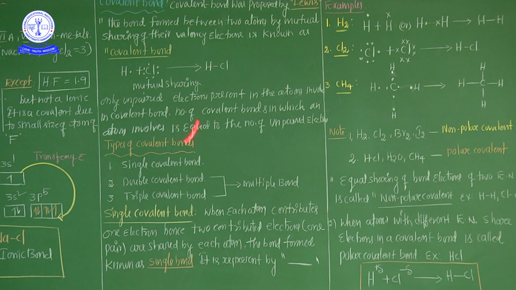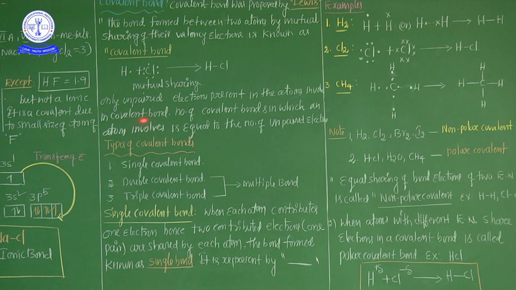Now, for example, HCl. HCl is a covalent bond because here hydrogen has 1 electron and chlorine has 7 electrons. But this unpaired electron, there is complete mutual sharing of these two electrons, hence one bond is formed. This is called a covalent bond, mutual sharing of the electron.